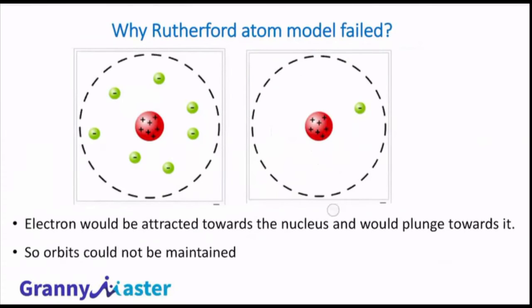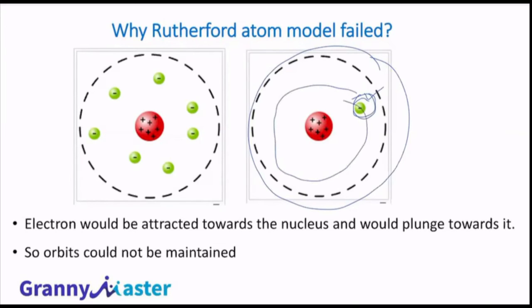This is a hydrogen atom. How many electrons are there? Only one electron. So it is a single electron system. So there are no other electrons in a hydrogen atom to interact with the electron. No electron-electron interaction. So I can give an equation for the circular motion of this electron.